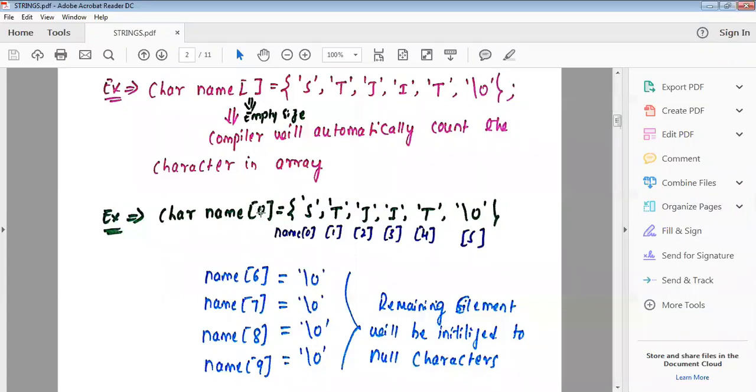Yes, sir. This is not a 0. Size is 10. Char name, size of the array 10. So here, how many elements have I stored?